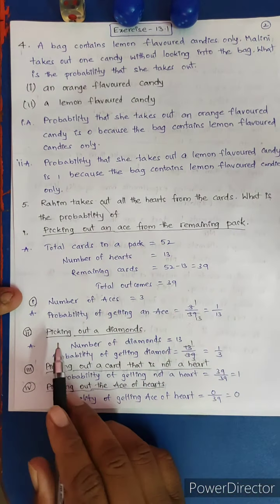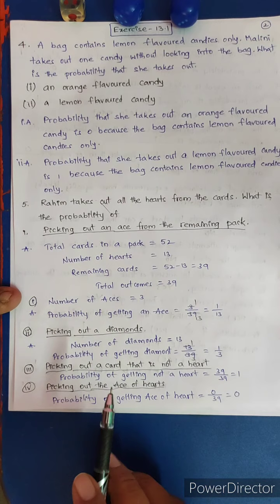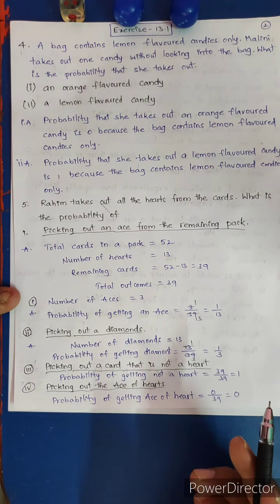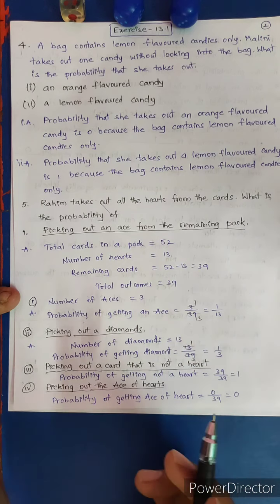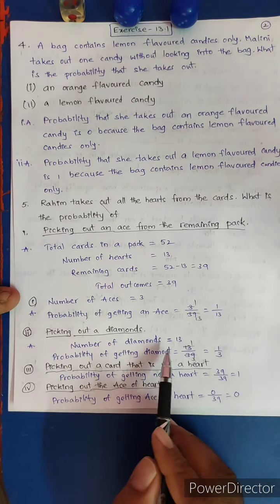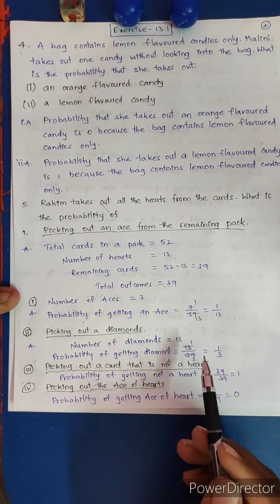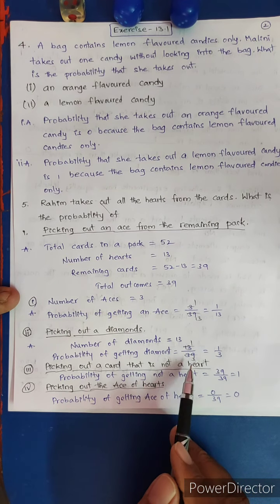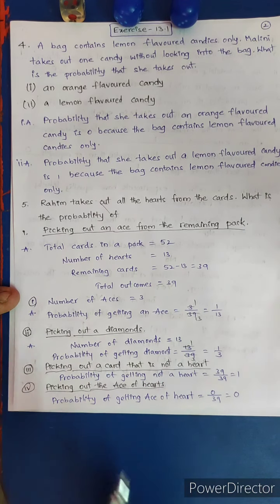Next, second one. Picking out a diamond. Number of diamonds: how many? 13. Clubs, spades, diamonds, hearts are all 13, 13, 13. Among them, diamonds are 13. Picking out a diamond, total 39. In that 39, 13 cards. 13 by 39. 13 1s are 13, 13 3s are 39. So 1 by 13.